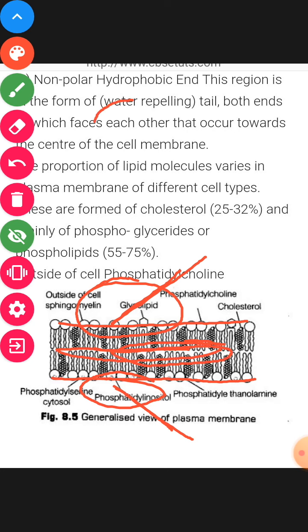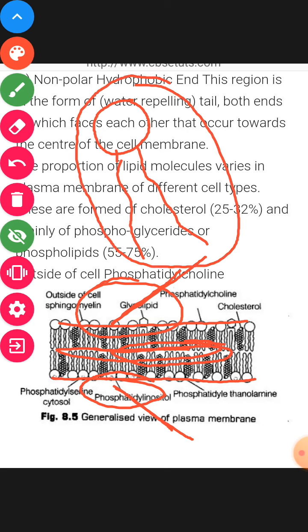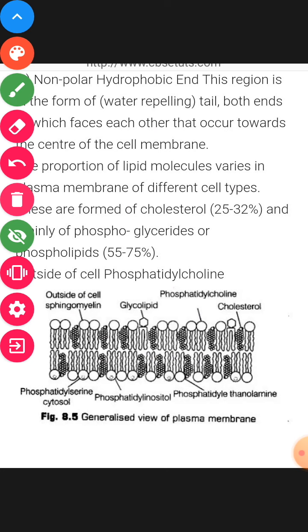You can see the structure will be like this. This one is the hydrophilic end, the head part, and this is the hydrophobic part, and this is the overall structure of the lipid. The structure of the lipid is such that one part is the head and the other part is the tail. The head part is called hydrophilic, like this, and the next part is the hydrophobic. This is the lipid structure that exists in the plasma membrane.